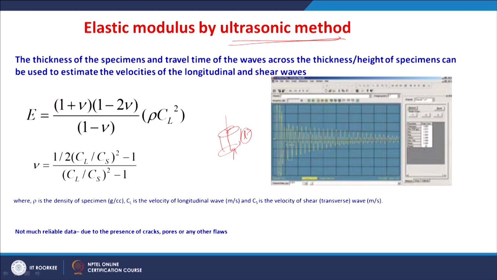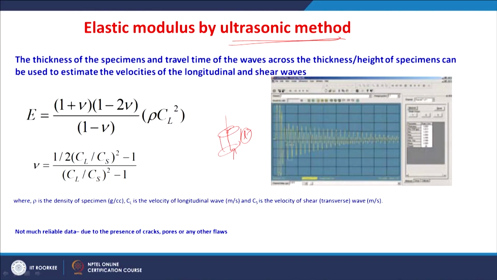So, you get the velocity, right. The distance upon the time is velocity. So, you measure certain velocity of these waves in longitudinal or shear waves, right. The thickness of the samples and the travel time of the waves across the thickness of the samples can be used to estimate velocities of the longitudinal or shear waves. You get these longitudinal and shear waves, and then you get an elastic modulus if you know the Poisson's ratio.